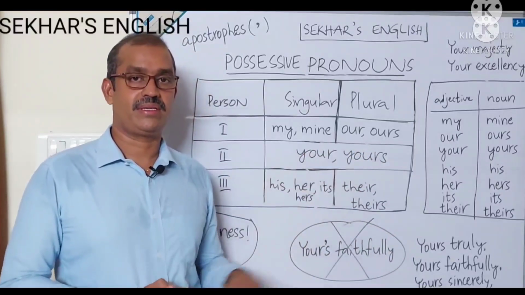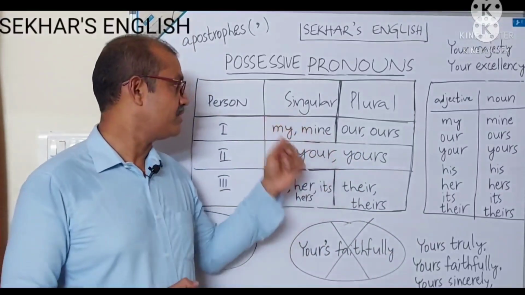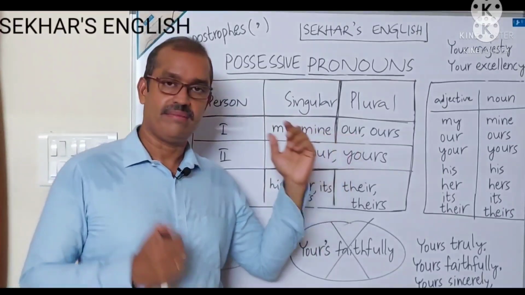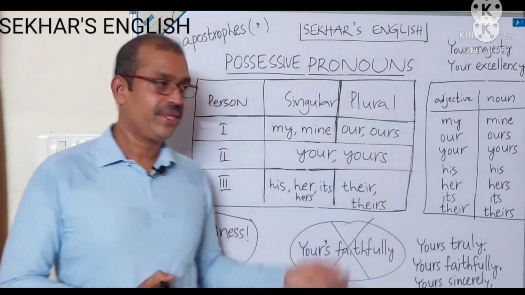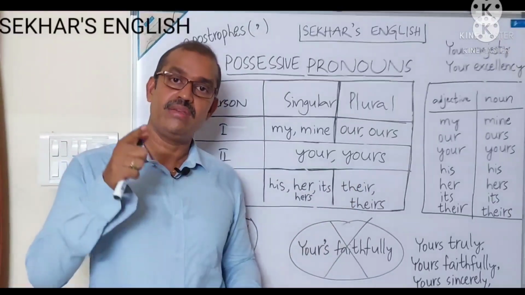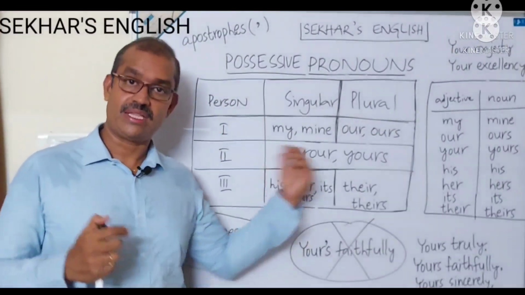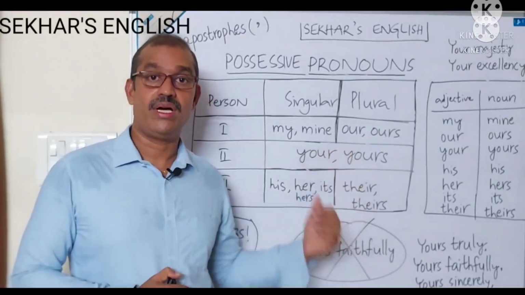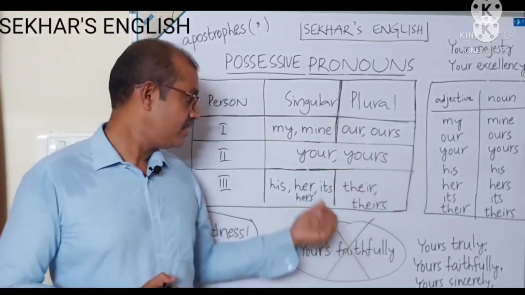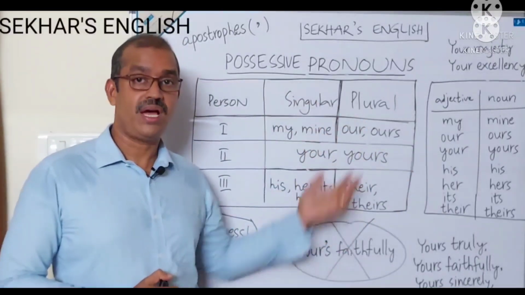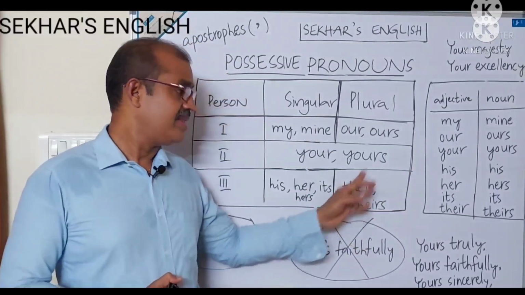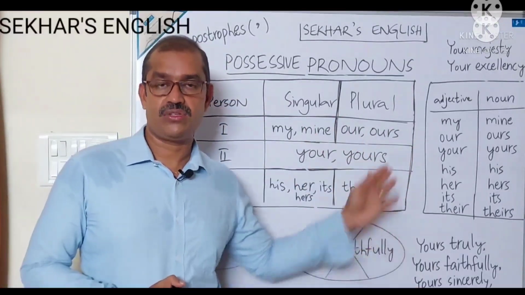Let us see the meanings. Let us see the Telugu words of these. My, na yokka. Mine, nadi. Our, ma yokka. Ours, madi. Your, ni yokka, mi yokka. Yours, nidi, midi. His, his possession, his. Her, her possession, hers. Its, of it. Their, of them, theirs.